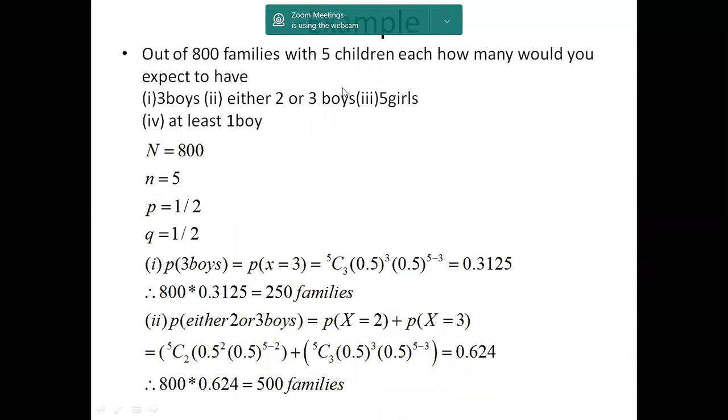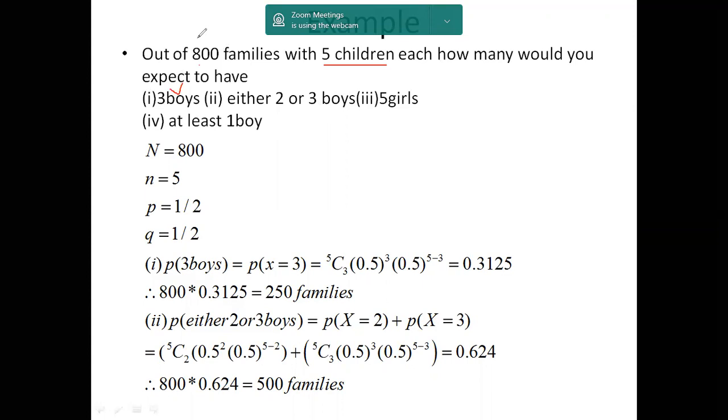So here is another example. Out of 800 families with 5 children each, how many would you expect to have 3 boys, either 2 or 3 boys, 5 girls, or at least 1 boy? So there are 800 families, and in each family 5 children. We need to calculate how many would have 3 boys out of 5 children, either 2 or 3 boys out of 5 children, 5 girls out of 5 children, and at least 1 boy out of 5 children. So these are the respective questions we have to calculate.